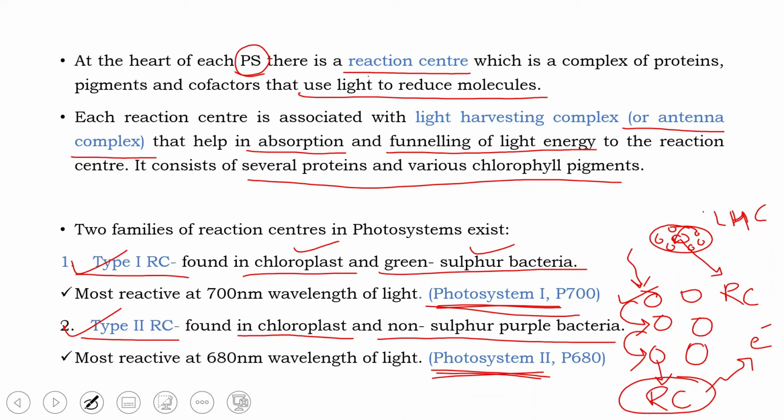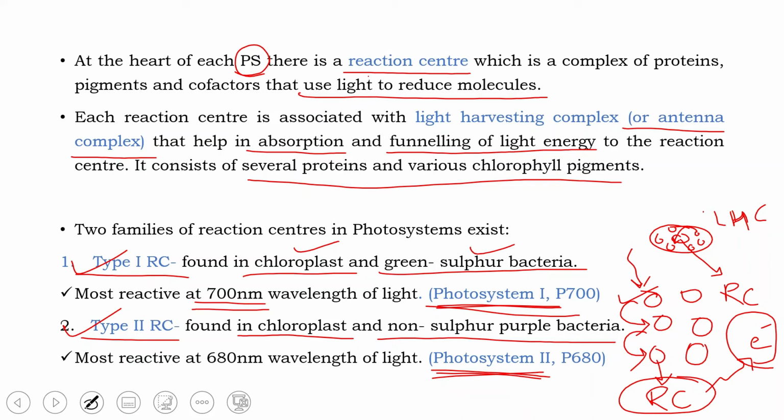So type 1 reaction center is most reactive at 700 nanometers of light. Only when it absorbs 700 nanometers of light, it is going to give out this electron. Clear? The lambda max for type 1 reaction center is 700 nanometers. Whereas the type 2 reaction center differs from type 1 reaction center in its lambda max.